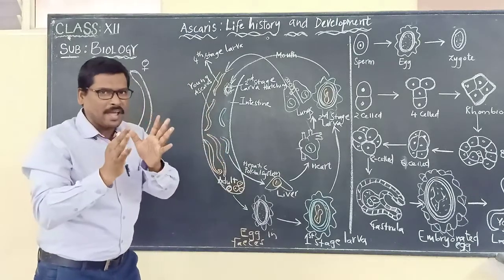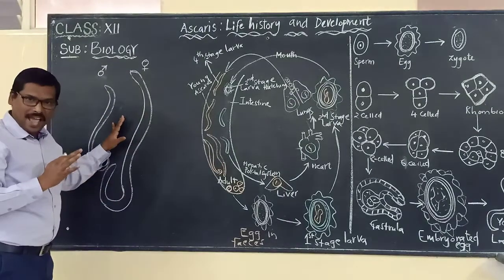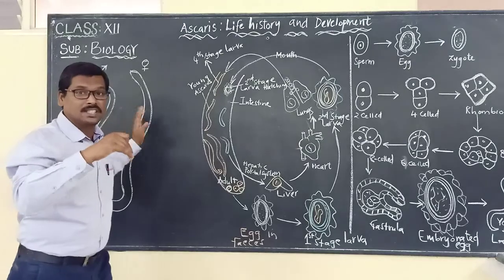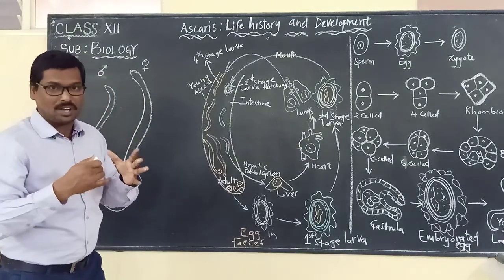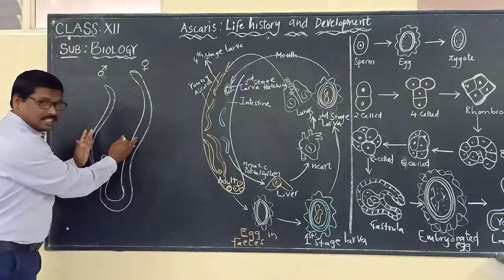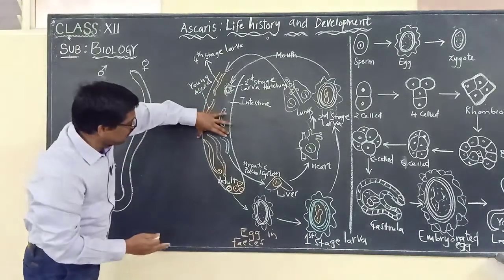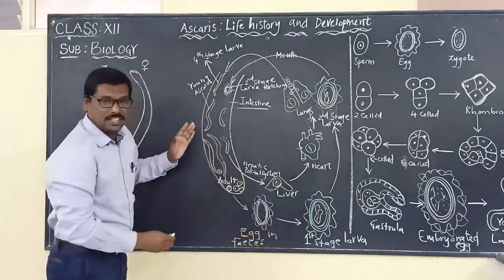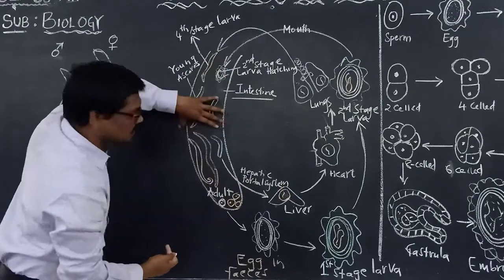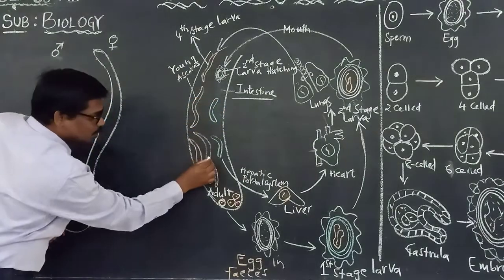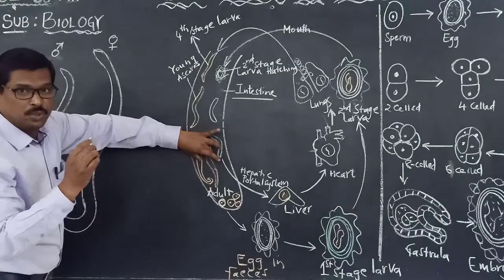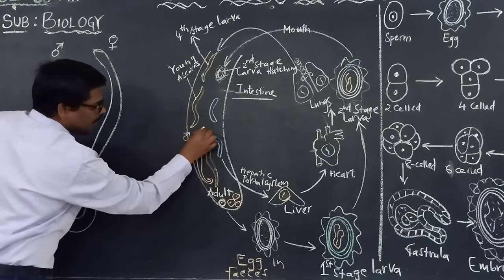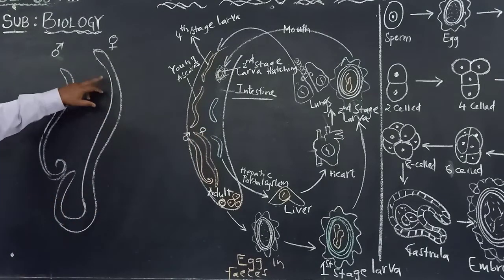In the very beginning, let us imagine that these two Ascaris lumbricoides worms, male and female, are present in the small intestine of the human. Let me say that this part is the intestine. So here are the two worms. Let us start from here. These are matured adult worms. One we said is the male worm, and one we said is the female, which is long.